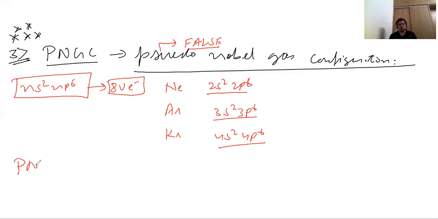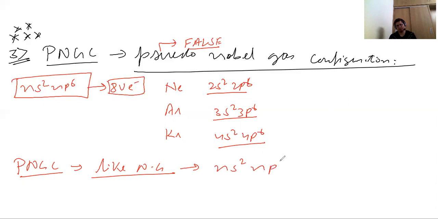Now, pseudo noble gas configuration means they are like noble gas, like meaning not exactly the same. Their electronic configuration must look like this: ns2, np6, and nd10.